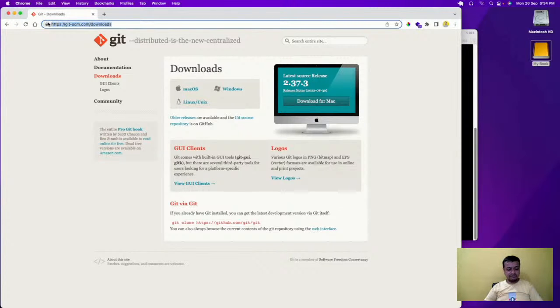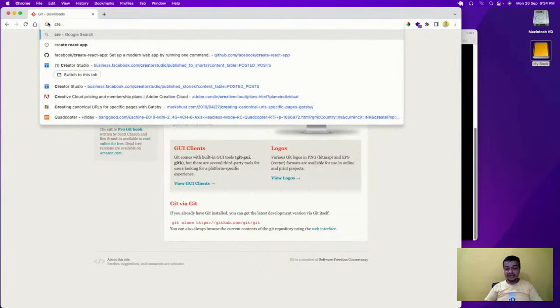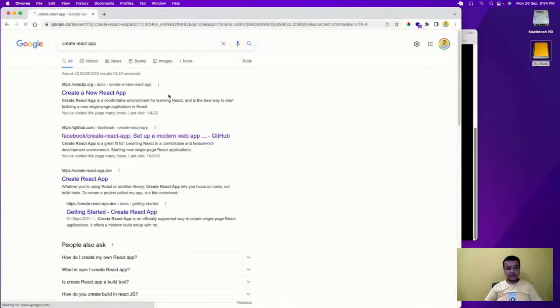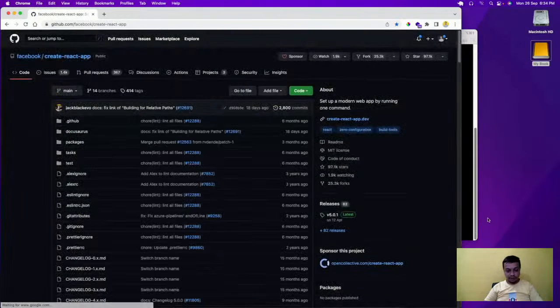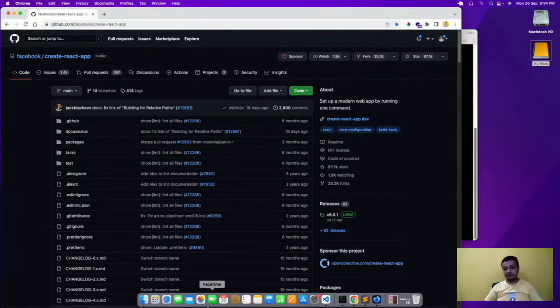There is something created by Facebook, because as I told, React is done by Facebook. So when I search for create React app, you will see this thing, and it is completely open source. Everybody can use it, and the code is also available. You can check the code, but this code is mainly maintained by Facebook.